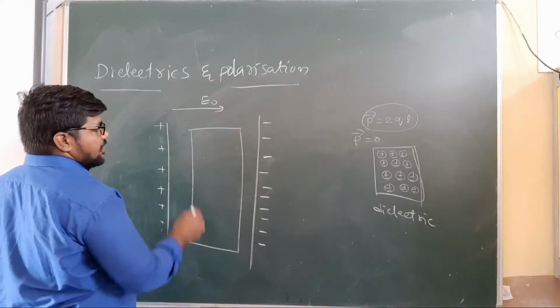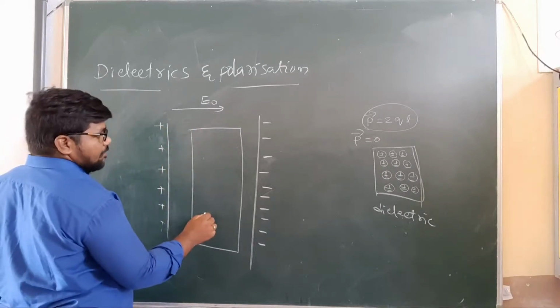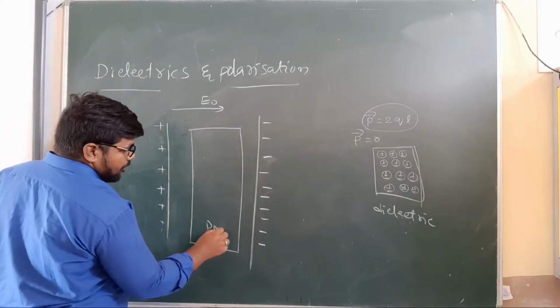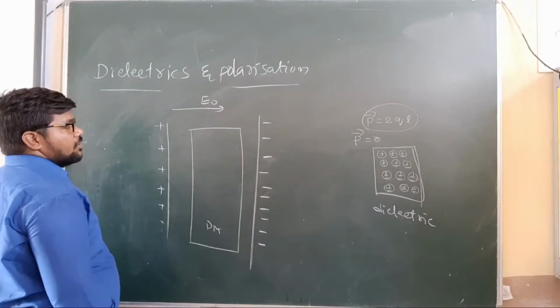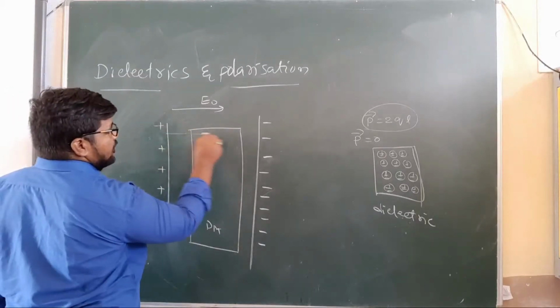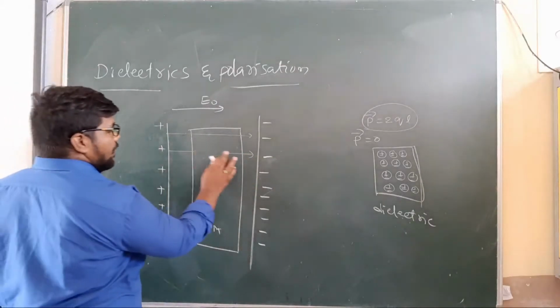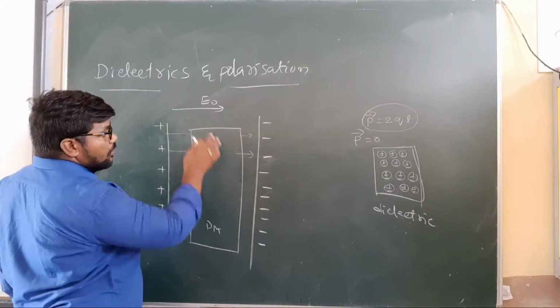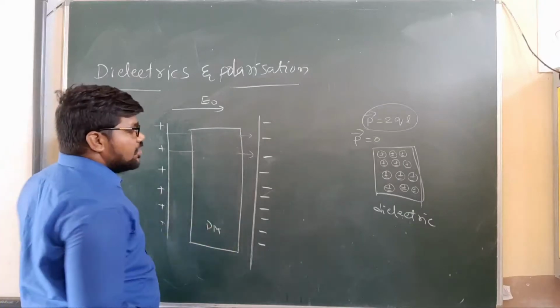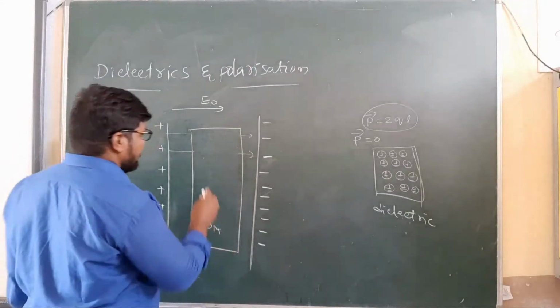So this is the dielectric medium. We place the dielectric medium into the electric field. So what happened? Here is the direction of the electric field. Due to the electric field, an induced charge density is created.